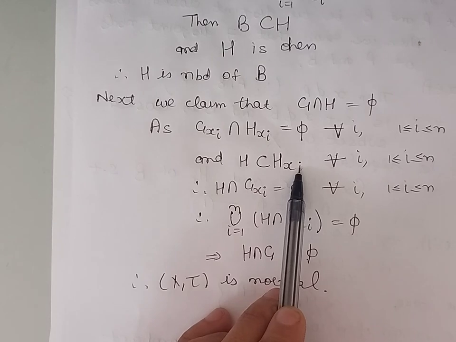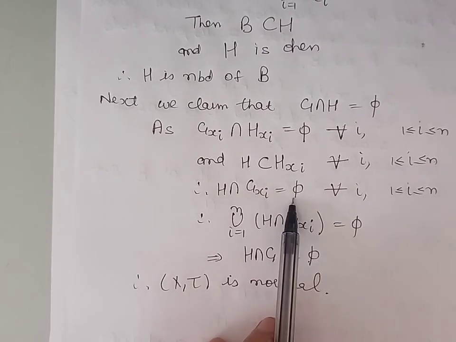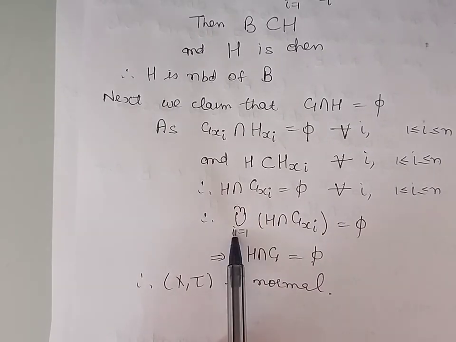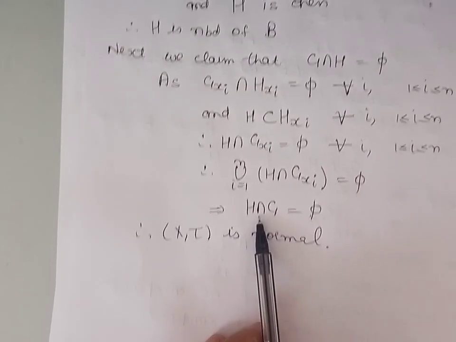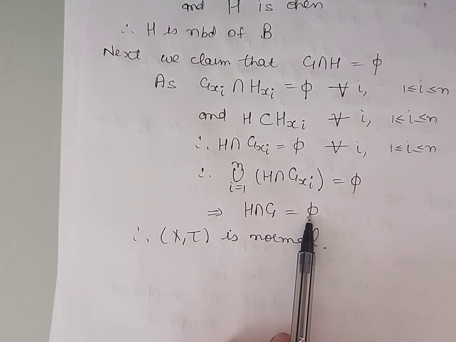So we can say that the intersection of H with each Gxi will also be empty, and therefore the union of these members will also be phi, and therefore we can say that H intersection G is phi.